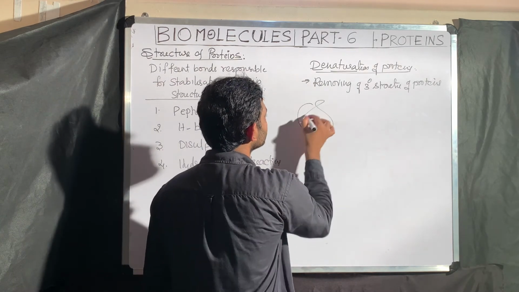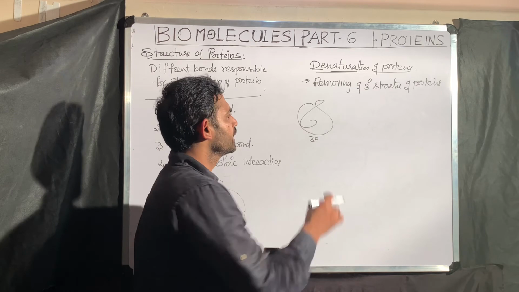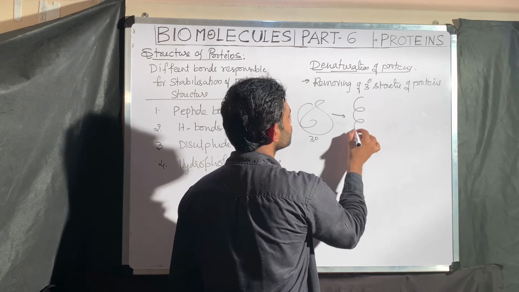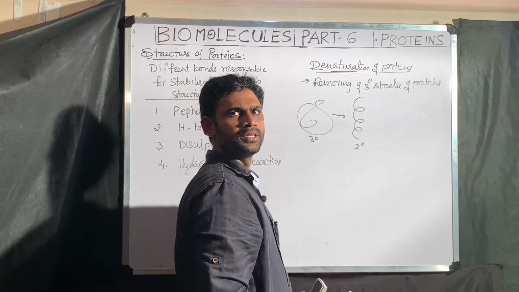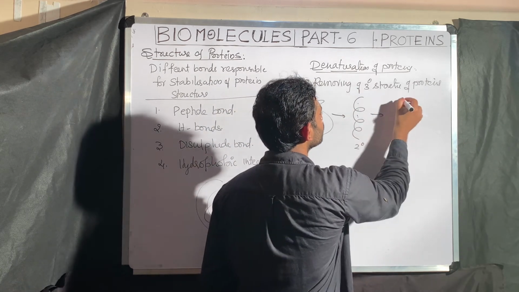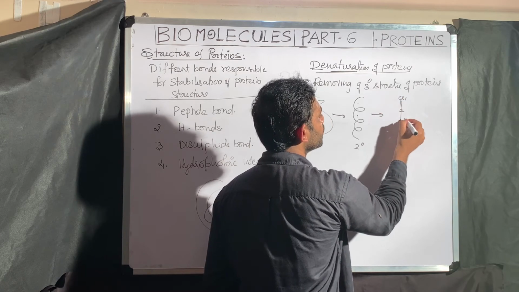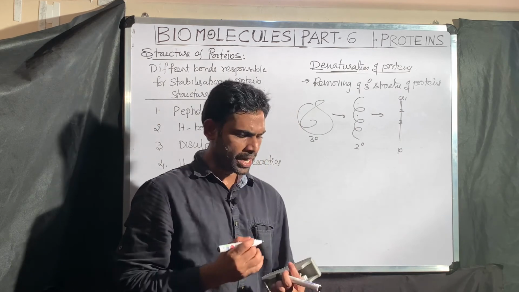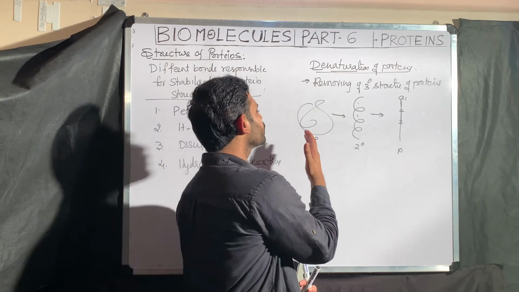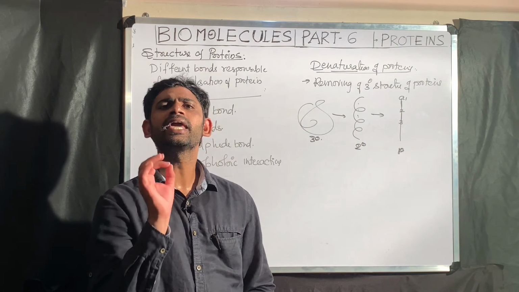So now consider this is the tertiary structure of the protein. When you start heating, disulfide bonds undergo breakdown. Then the tertiary structure is converted into secondary structure. Then these hydrogen bonds also break, then it converts into primary structure. This means amino acid 1, amino acid 2 linked by peptide bond, amino acid 3 linked by peptide bond. So what is happening during denaturation, in general I can tell, is conversion of tertiary structure of protein to the primary structure by a denaturing agent.